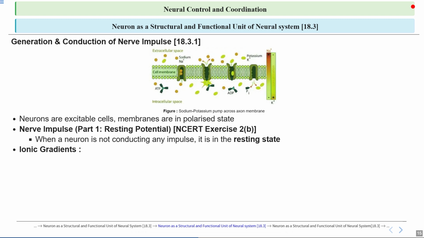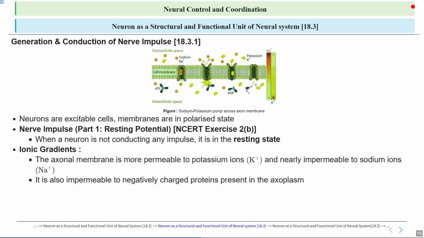This difference in permeability is the key to how neurons generate and transmit electrical signals, as the movement of potassium out of the cell and sodium into the cell during an action potential helps create the nerve impulse. The axonal membrane is also not permeable to negatively charged proteins found in the cytoplasm, which helps in maintaining the resting potential by preventing the leakage of these charged particles across the membrane.